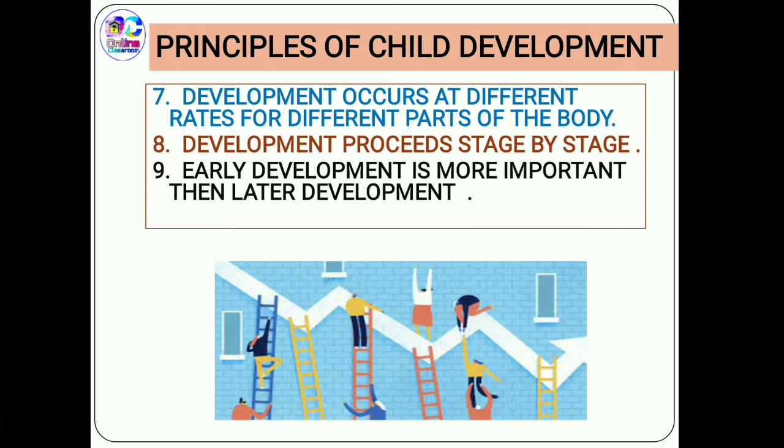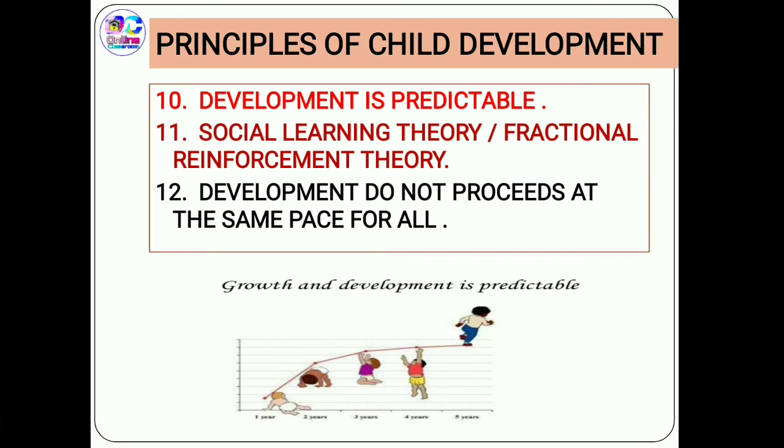The tenth one is that development is predictable. Now, by the word predictable, we mean that a child's mental development and physical setup can also be predicted at an early age of life. That is, when a mature development sometimes fails, but sometimes we can predict it, but it cannot be accurately predicted.